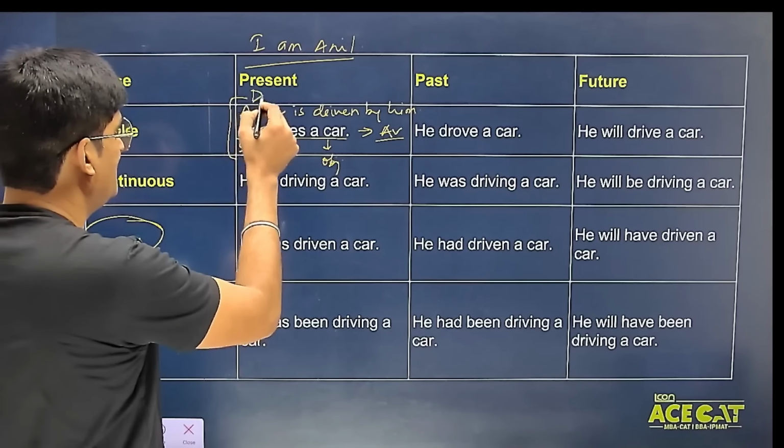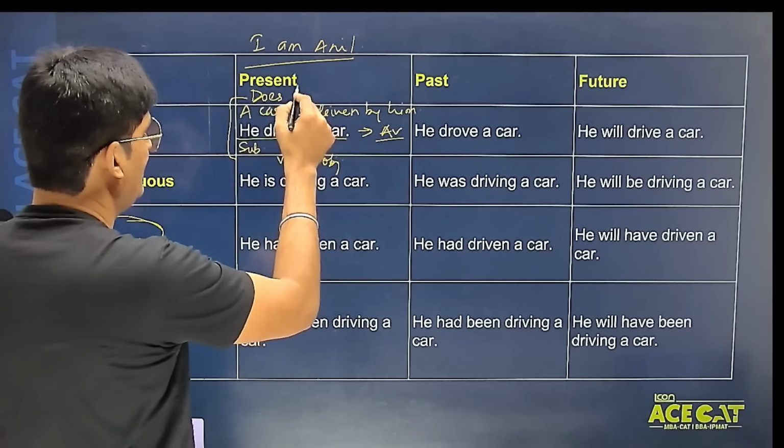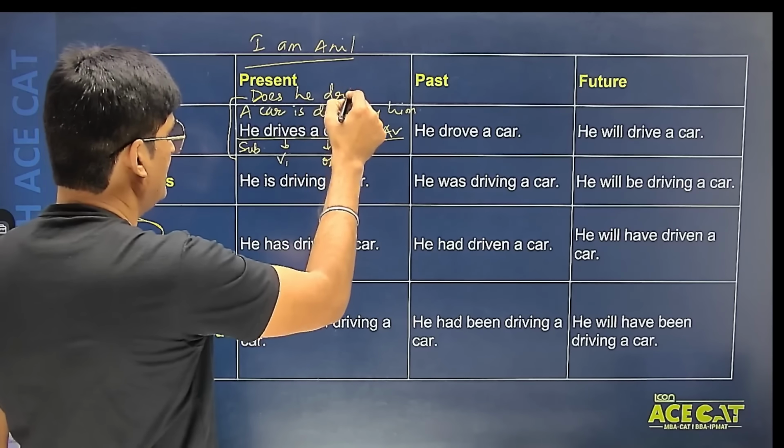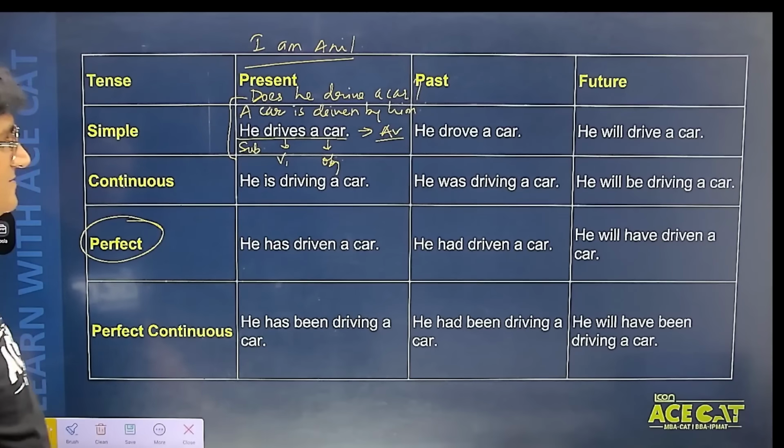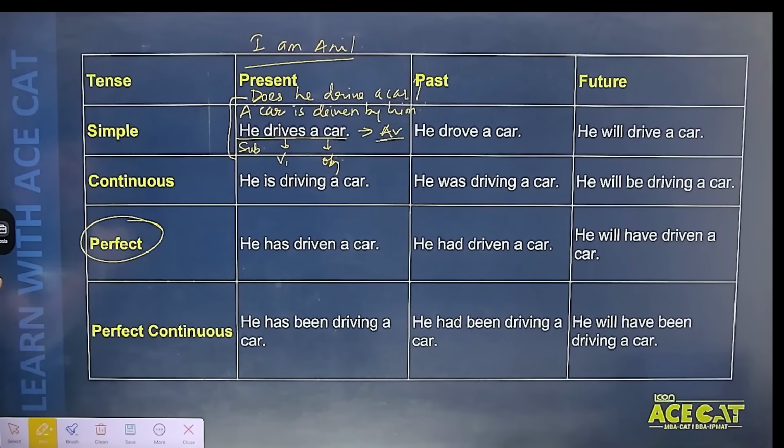चलो उसका भी एक example लेते हैं. Does he drive a car? Now this becomes interrogative. So you people see, एक ही टेंस में active voice, passive voice, interrogative sentence, okay, state of being verb, anything is possible. So that is the reason you people have to understand the various structures first.